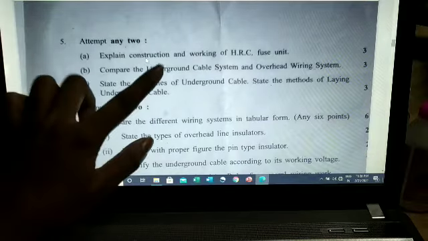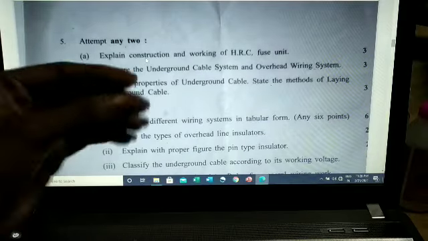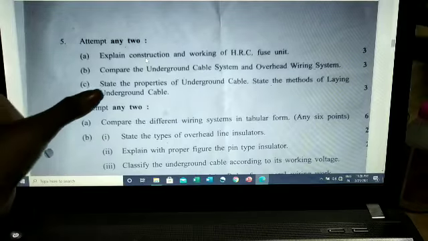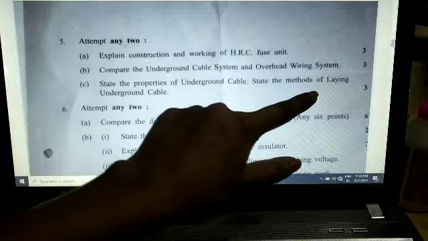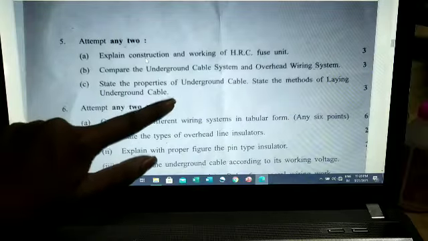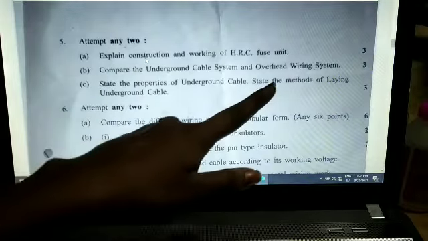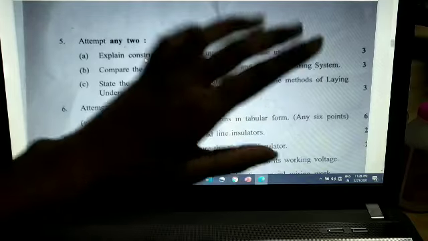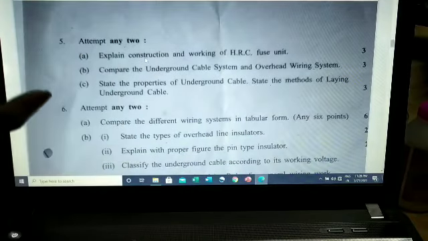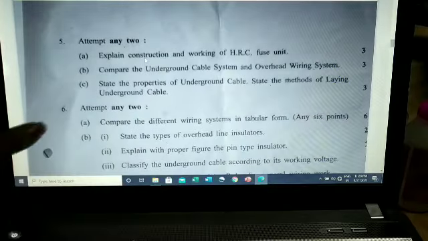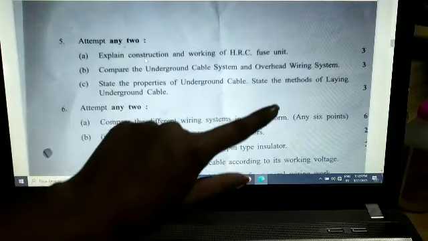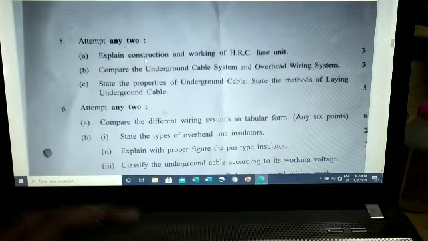Compare underground cable and overhead wiring system. We have already learned in our lectures. Properties of underground cable we have already learned, and state the methods of laying underground cable. Here they have just asked to state the methods, so you have to write just the methods. Oh sorry, no need to explain the methods, just write the names.